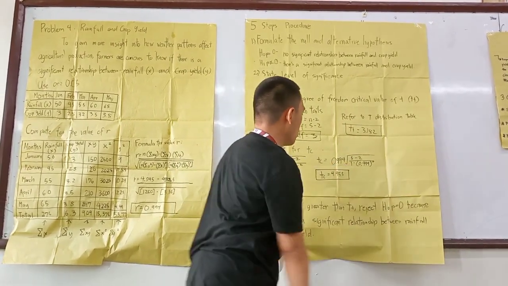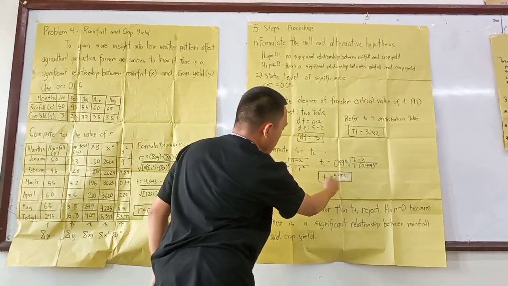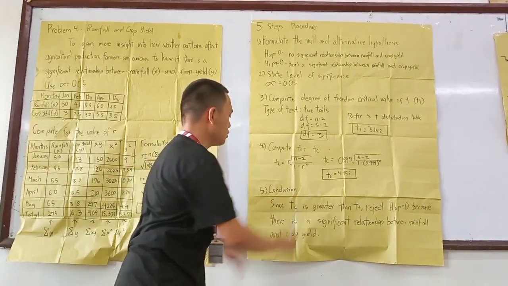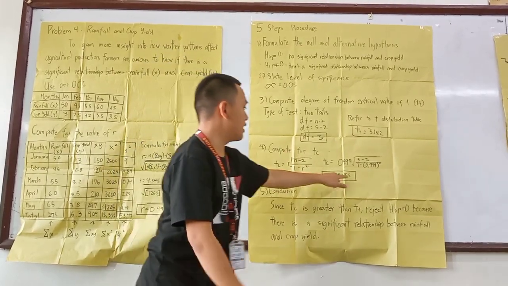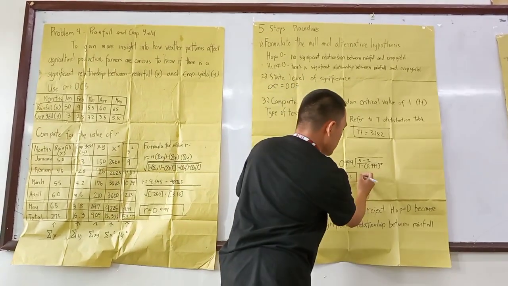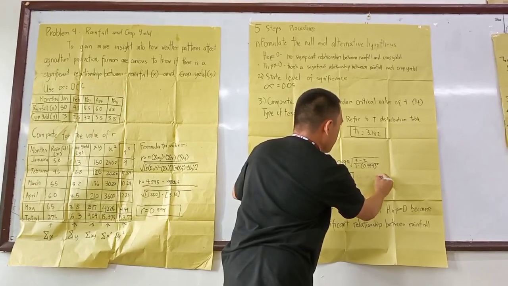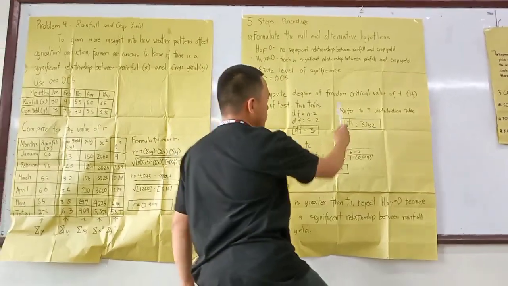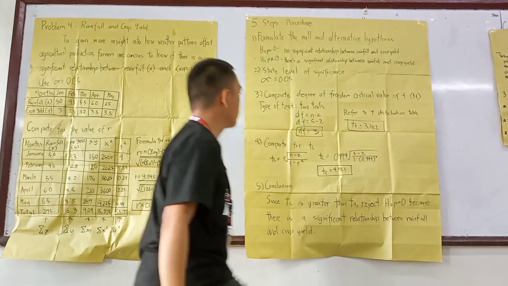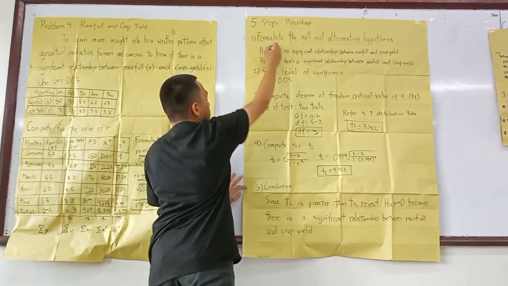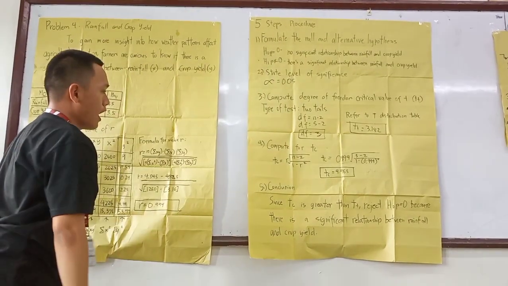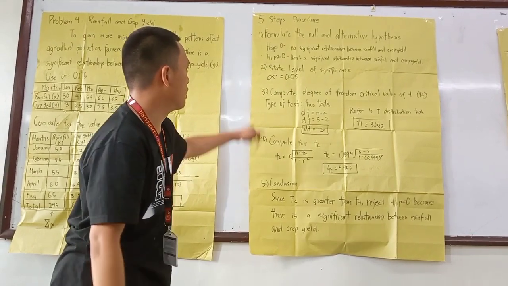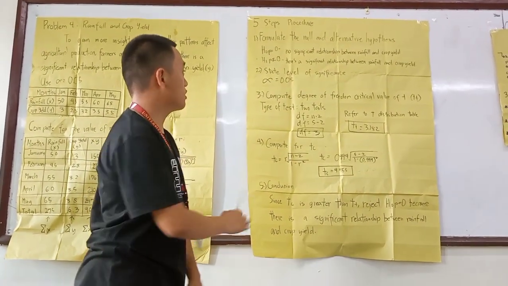So by computing them, we get a value of t that is 4.955. So, conclusion: since the value of t is higher and the critical value of t is lower, we reject the null hypothesis, because there is a significant relationship between rainfall factors. So our predictive hypothesis is the right choice.